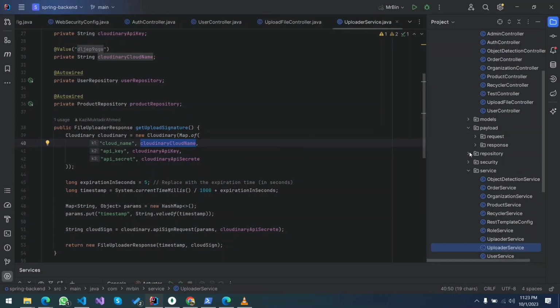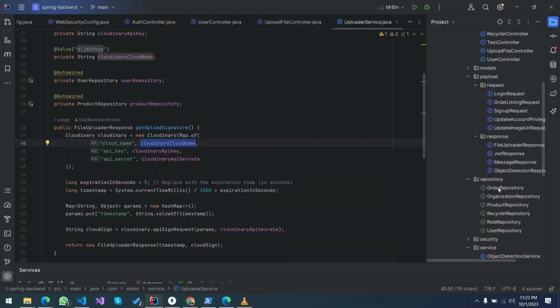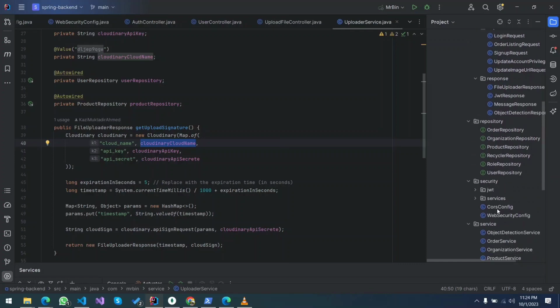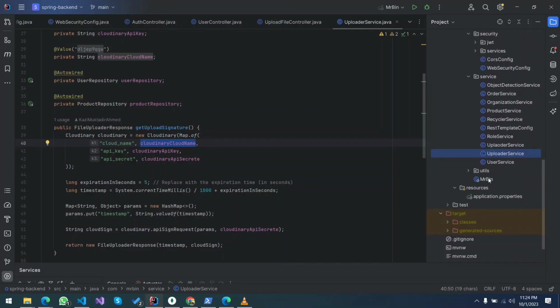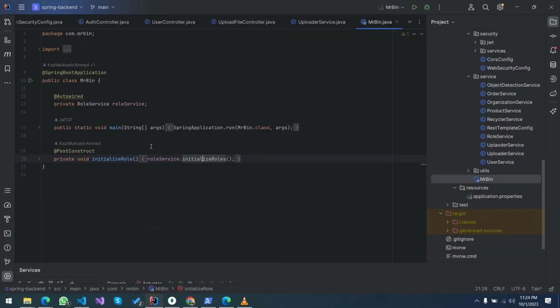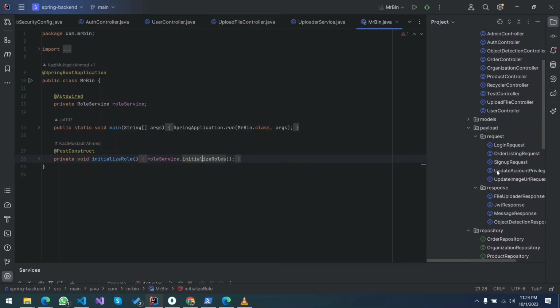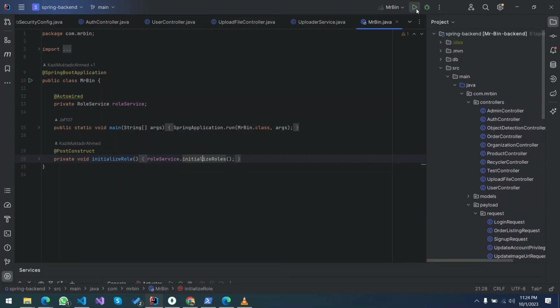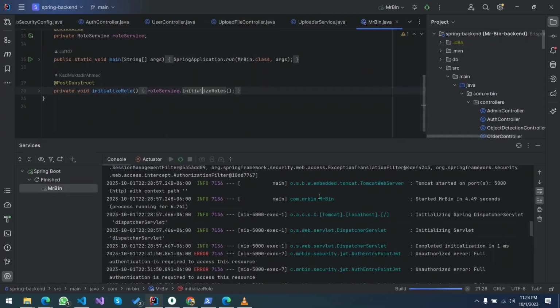We're also using payloads for our requests and responses, and we're using Mongo repository, and that sums up everything. And before starting our project, we are checking in an initializer to have all the roles built in. And that's all. If you run the project, you're going to see that it comes without an error. And that's just a backend preview of our whole project. Thank you.